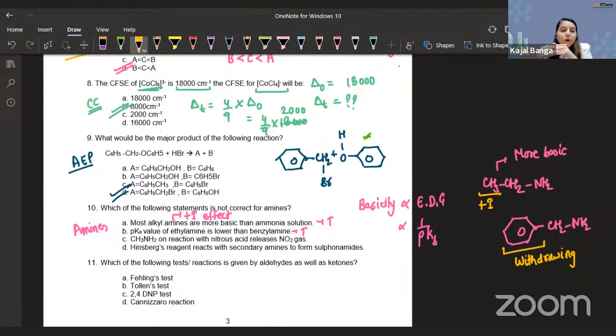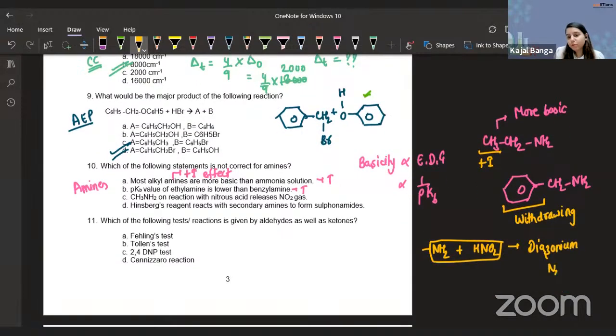That's true. Okay. Next one, CH3NH2 on reaction with nitrous acid. So guys, this is our way of identifying. We have NH2 and we are reacting it with HNO2. So these two things are our indication that we are talking about the diazonium part. Diazonium, N2 positive. This is the indication of diazonium.